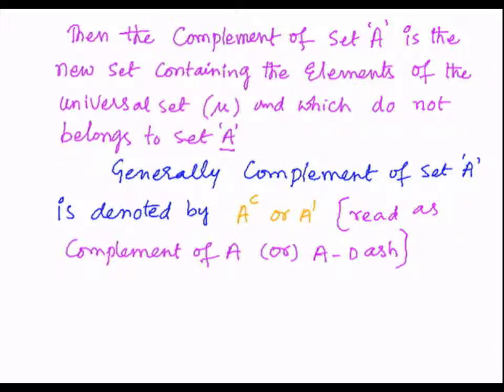So we can write it as, the complement of set A, that is A dash, can be given by means of the following.